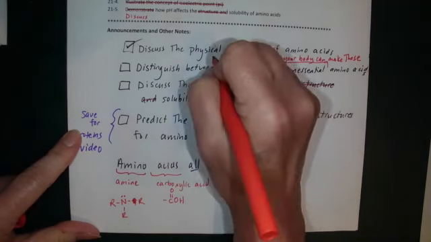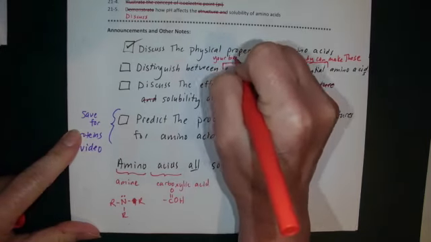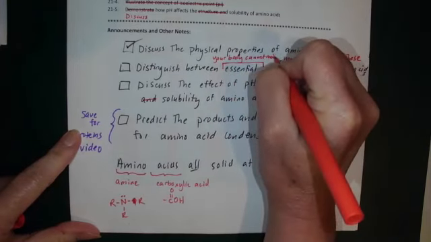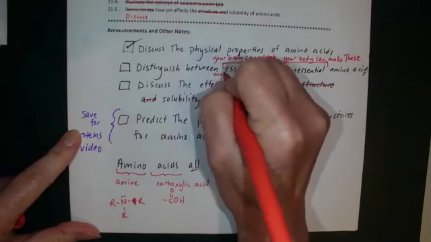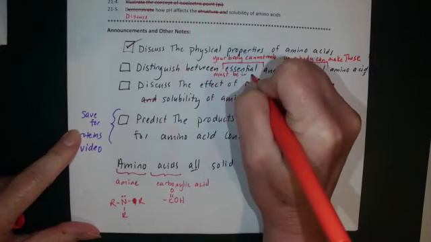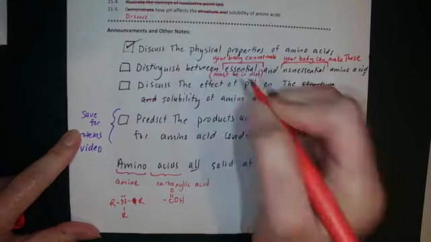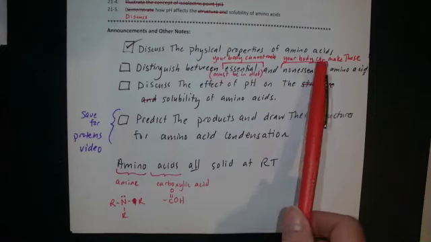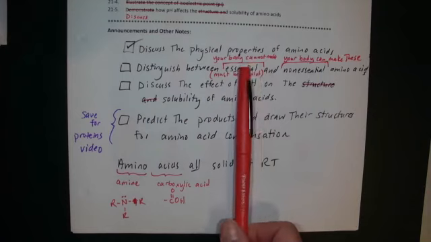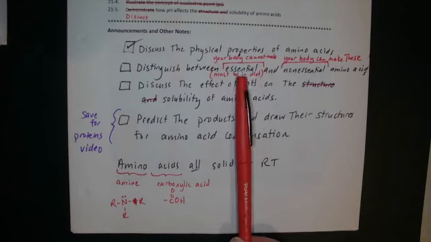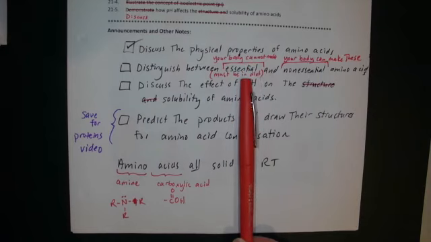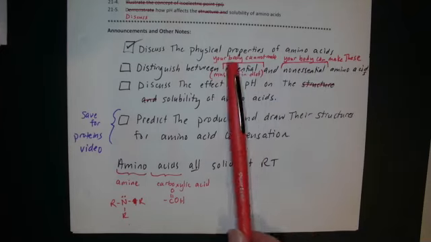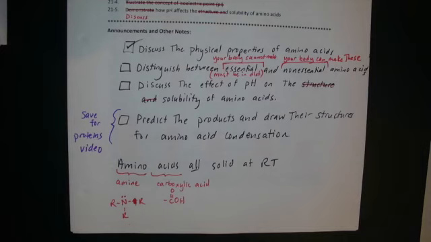Essential, your body cannot make. And since your body cannot make them, that means they must be present in your diet. So just like with fatty acids, some amino acids are non-essential. Doesn't matter if it's in your diet or not, but other amino acids are essential. You must include them in your diet or your body will be deficient in those amino acids. You don't need to memorize which are which, but you definitely need to understand that general concept.